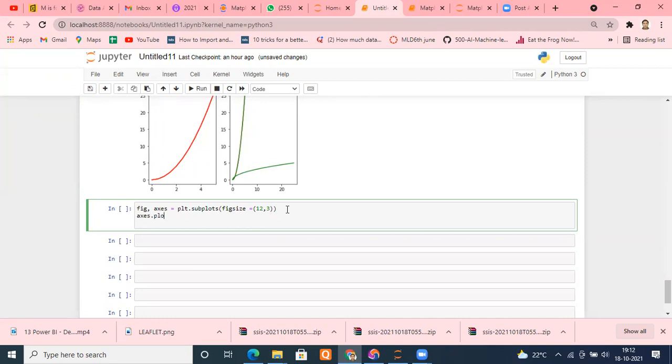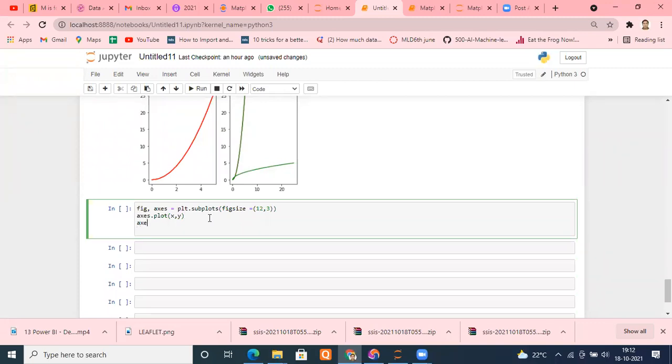axis.plot, whatever you want to plot. Suppose I want to plot x, comma, y. Just I mentioned x, comma, y. And then I set a label of them, whatever label I want. Suppose I say axis.set_xlabel, and I mention capital X. Similarly, I copied it and used here ylabel.